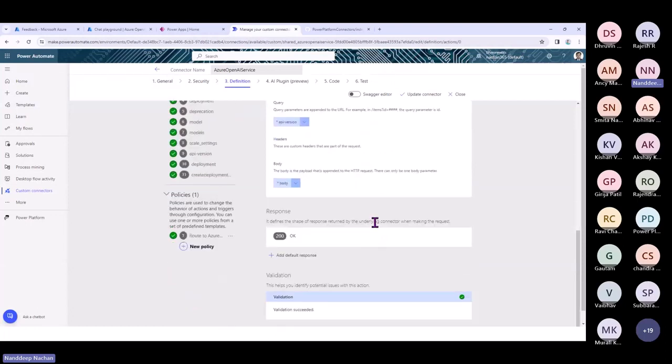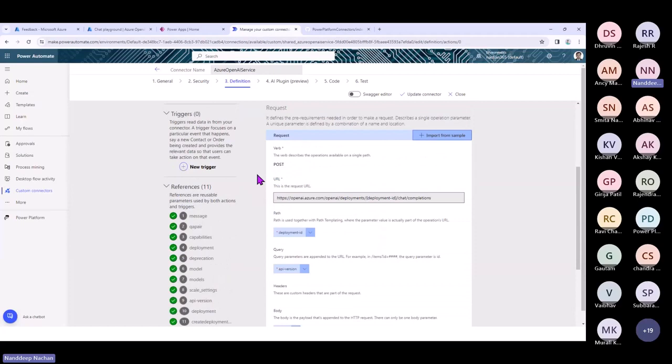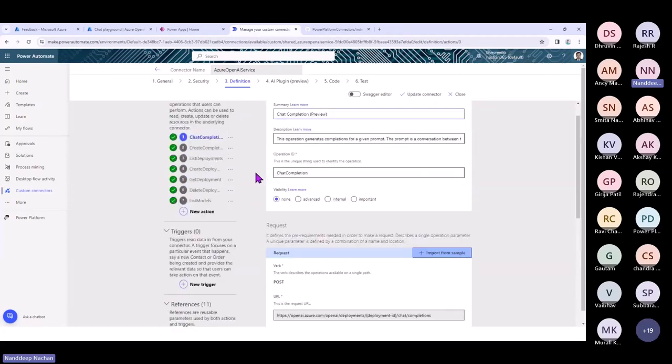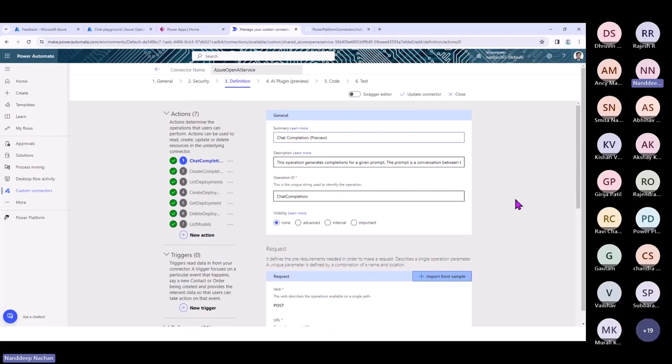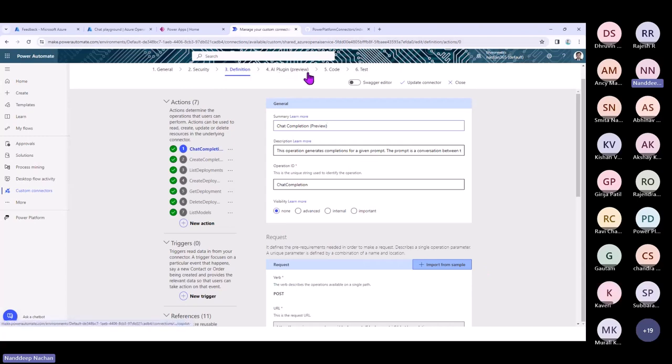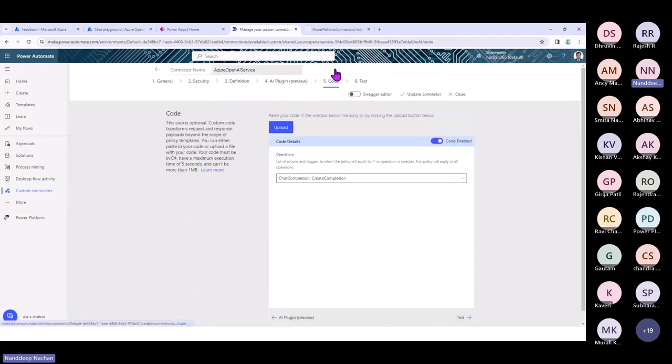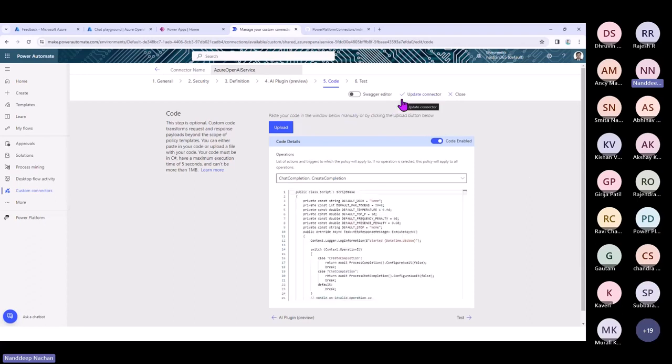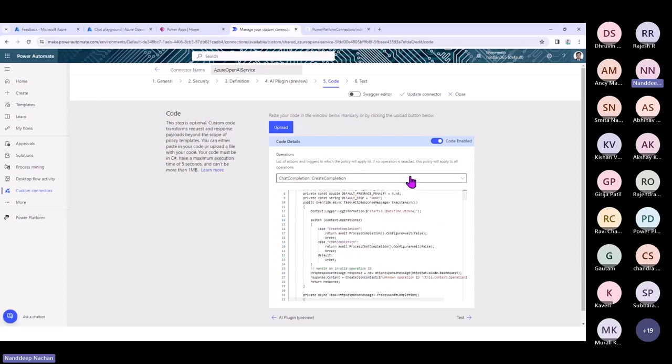Based on that, you can keep creating and adding all the actions and then you will be able to use them. Adding an action is pretty simple. Click on new action, and the same kind of wizard will appear where you can put the summary, description, and the request and response body. This is a simple request and response thing that we are doing. I will just keep this AI plugin, which is right now in preview, and which you will probably be able to use in copilots as well. If you are planning to use this plugin or connector in your code, you can use the code from here.